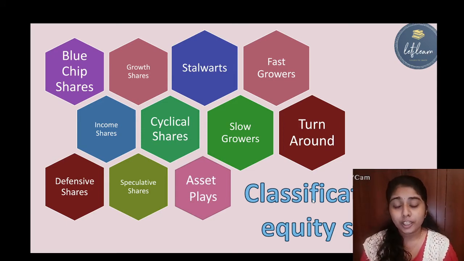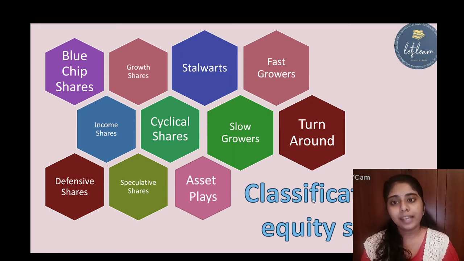Okay, so the next one is growth shares. Growth shares are issued by growing companies. Okay, and these growing companies are more or less equal to a blue chip company. We can take the example of a Reliance company. We can say it's a growing company. Okay, so these are companies which keep growing, and they invest more in different channels, and they develop their company. So the companies which develop themselves every year or every time are known as growing companies, and shares issued by such a company are known as growth shares.